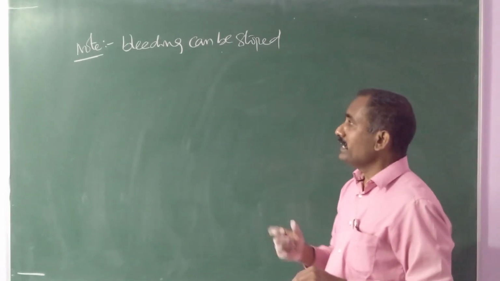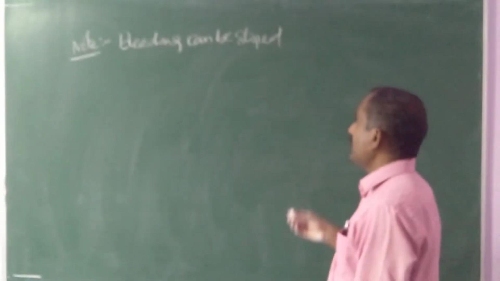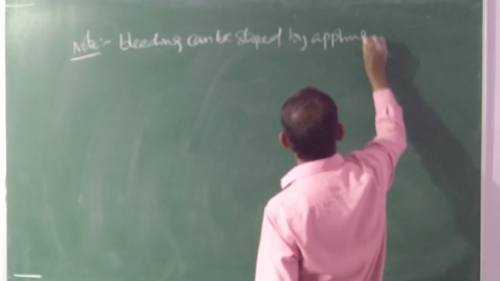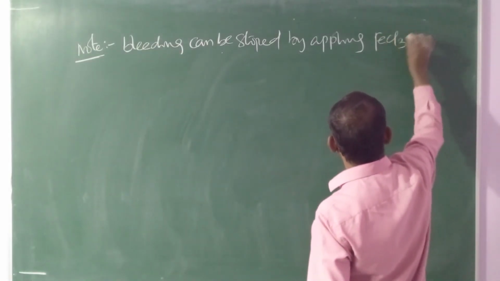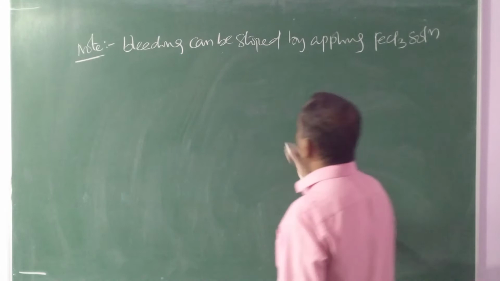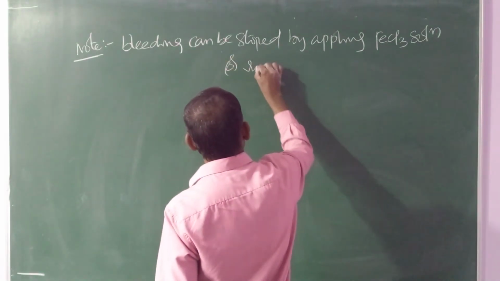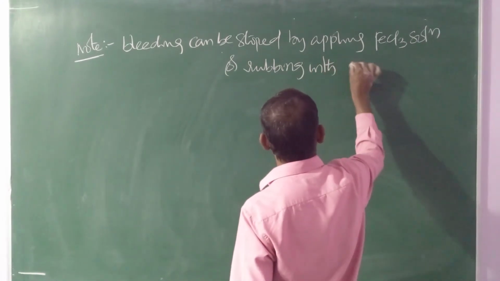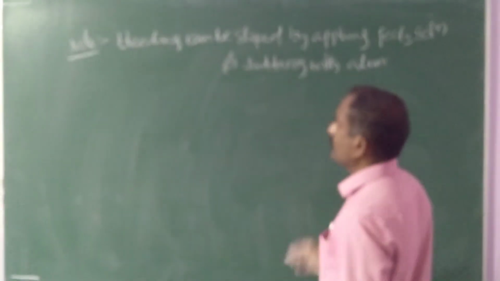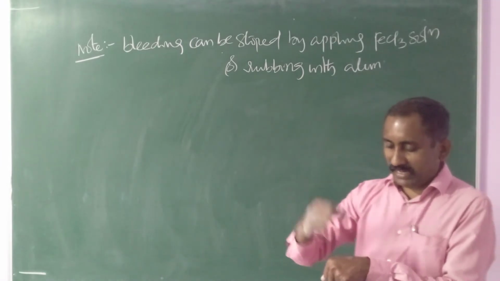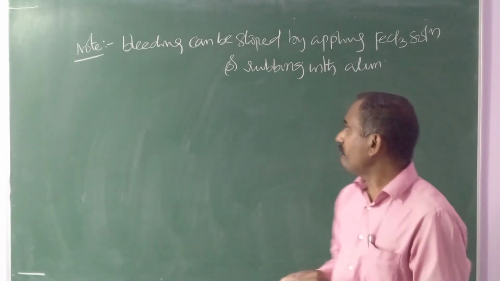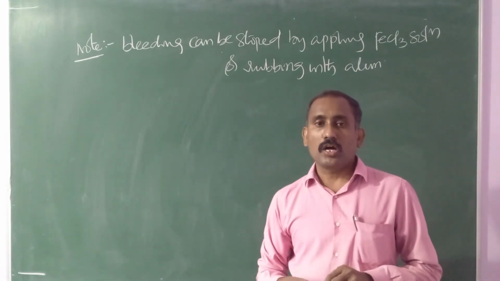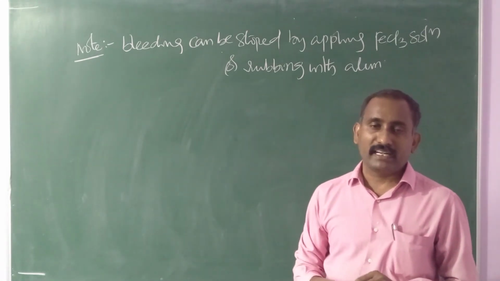That bleeding or clotting of blood can be stopped by applying ferric chloride solution or rubbing with alum. If you apply ferric chloride solution, immediately the stopping or clotting of blood takes place.